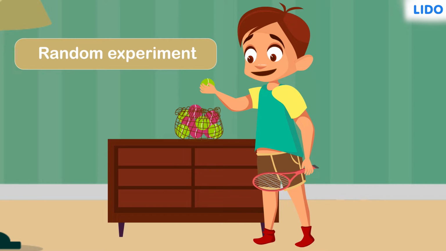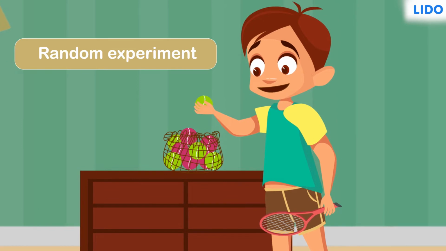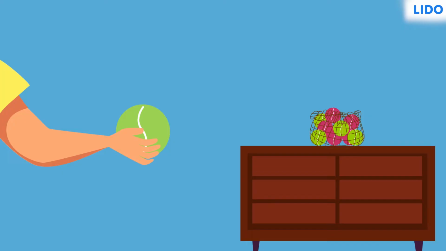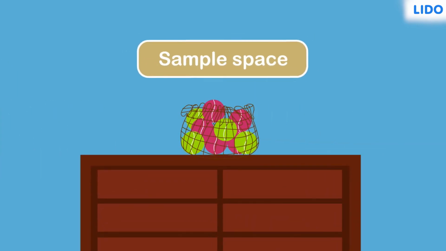However, we can determine the chance of the ball being green in color using some numbers and the basic concept of proportions. And this measure of chance is what we call probability. Before we proceed, let's establish some more terms. The action of picking out a ball is called an event, and the color of the ball we pick out is known as the outcome of the event. The bag in which the balls are kept is called the sample space.